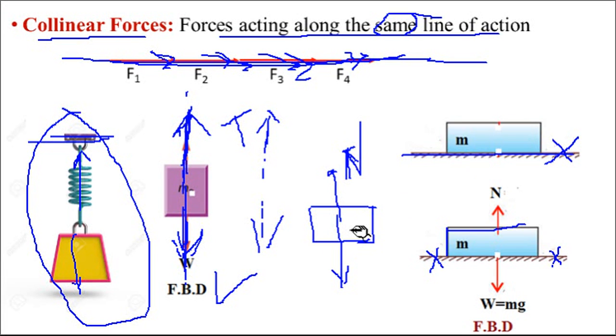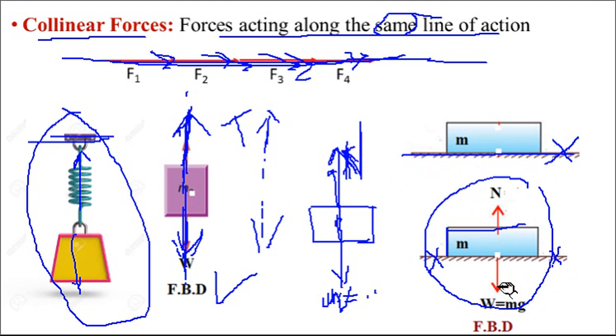If the mass of the block is m, then this mass can be converted into W. So W is equal to mg, which will be the force, and to keep it in equilibrium, the same magnitude of force acts in the upward direction, that is called the normal reaction N or R. So this N and this W are both acting on the same line of action. That is nothing but the collinear force system. I think you have understood this mechanism. What is collinear? Having the same line of action is called collinear.